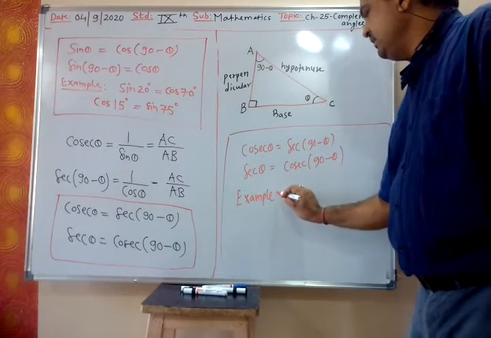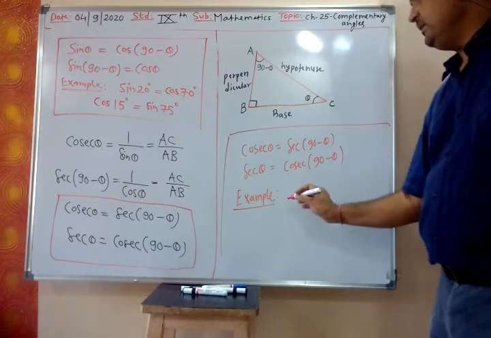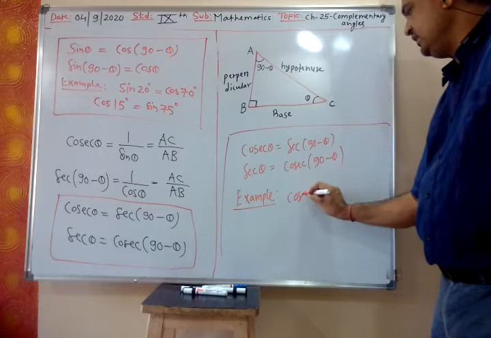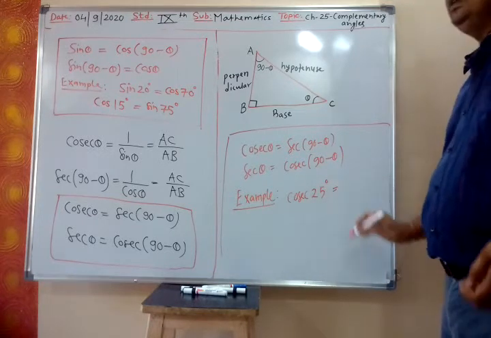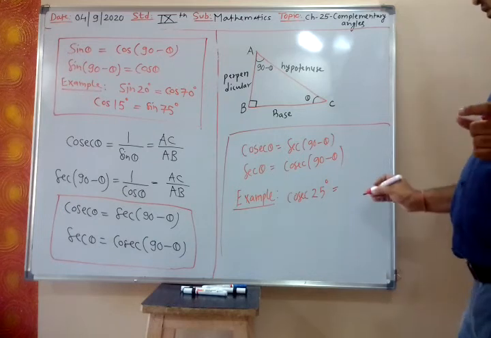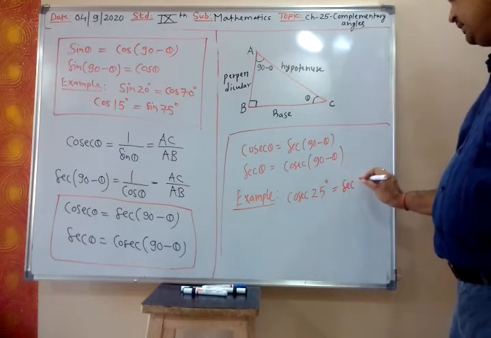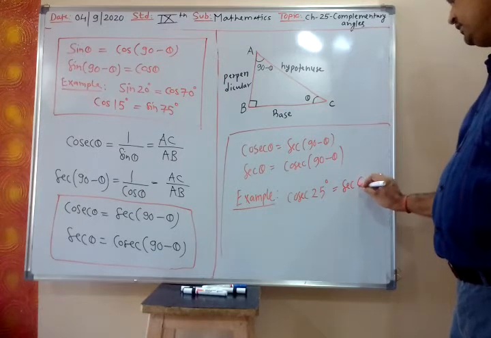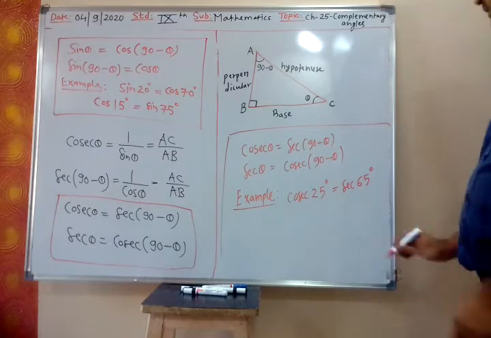Because now you will remember, after a few days you will forget. So for example, cosec 20 degree or cosec 25 degree. What is cosec 25 degree? That will be sec of 90 minus 25, that will be sec 65. Are you getting? Sec 65.